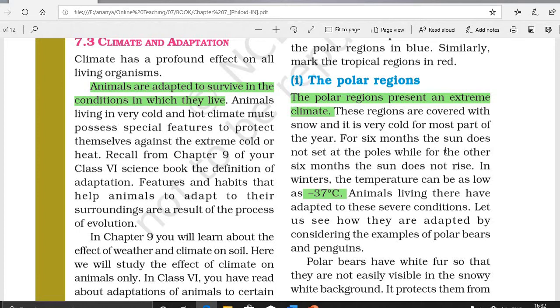The polar regions, as the name suggests, are situated near the poles, that is North Pole and South Pole. The countries that belong to the polar region are Canada, Greenland, as I mentioned earlier. Polar region shows an extremely cold climate which is covered with snow and remains cold for most part of the year. In this region, the sun does not set for 6 months or even does not rise for other 6 months. The temperature goes down below minus 37 degrees centigrade during winters in the polar region.